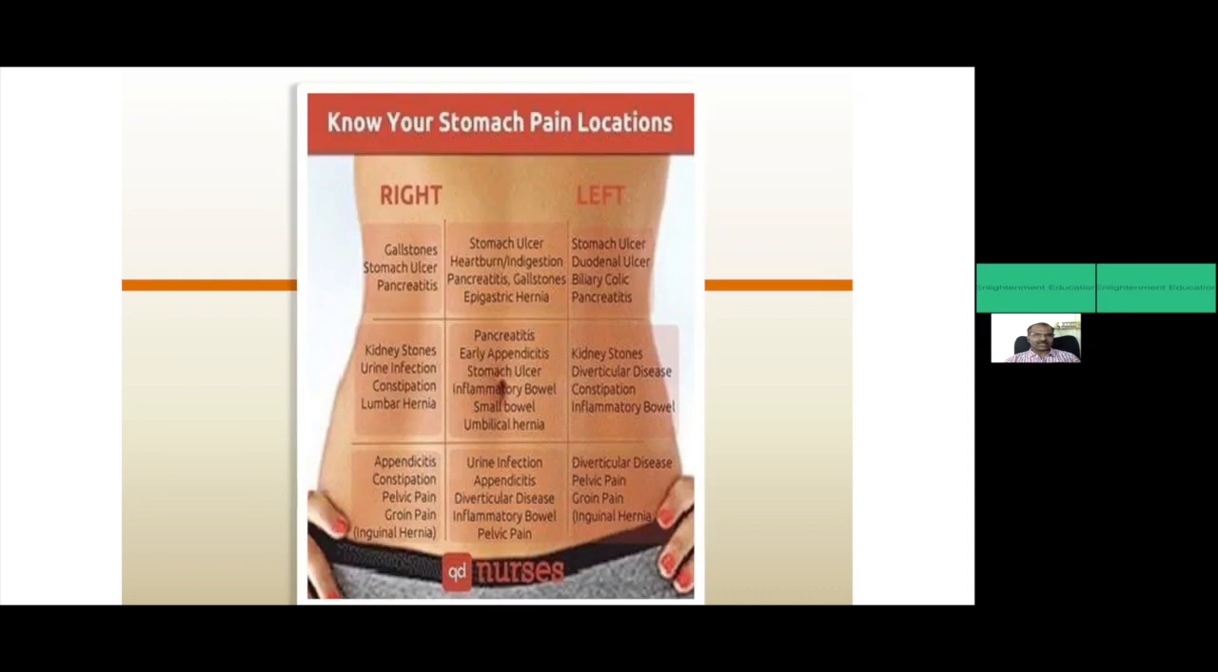If you are studying like this, it is very easy to identify the nature of the pain. You can identify the pain location, right, left, everything, that you can read later. Urine infection, the pain is usually in the lower part. Appendicitis, diuretic, etc. They will ask questions like this.